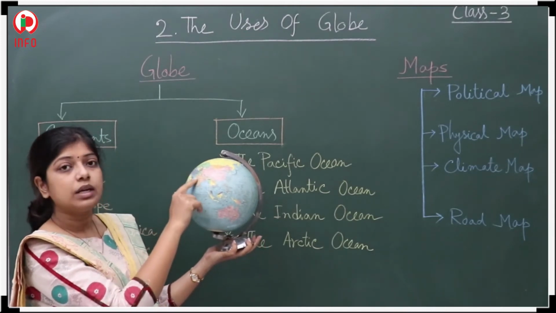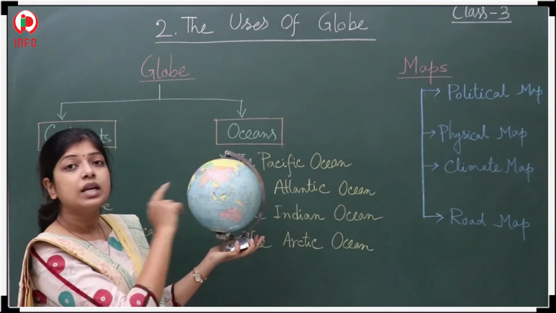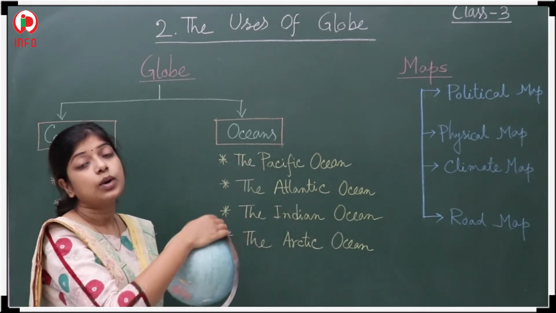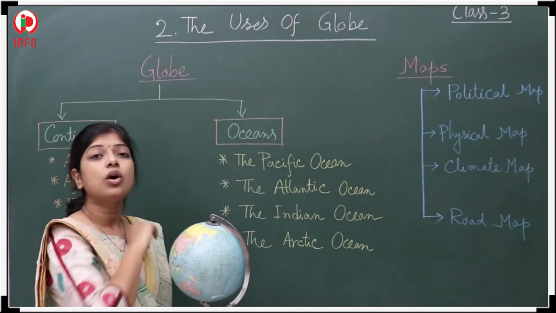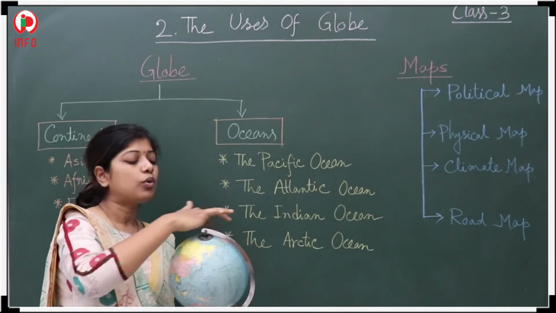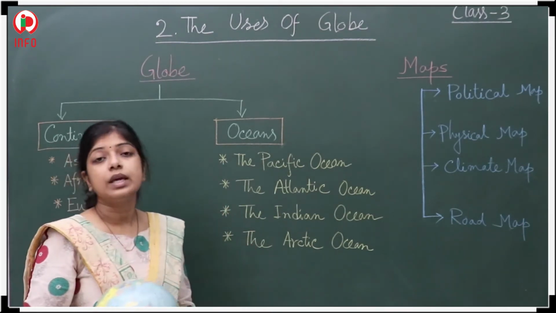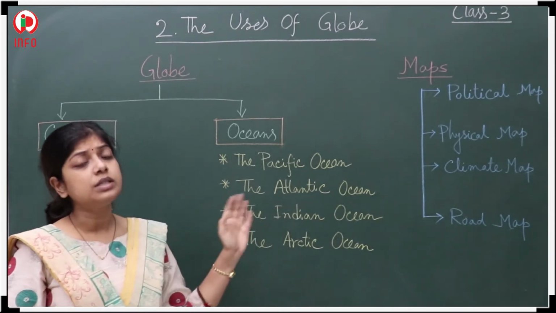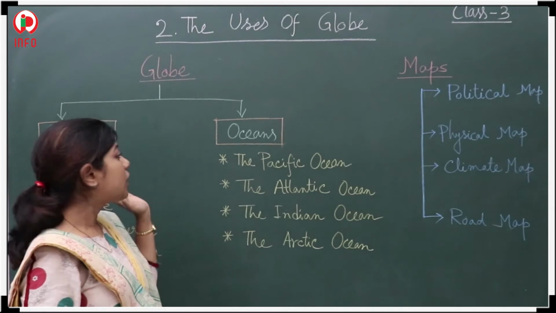Here is our India, and just below it the Indian Ocean is present. The Arctic Ocean is situated around the North Pole. So that is all about the different oceans and the continents.